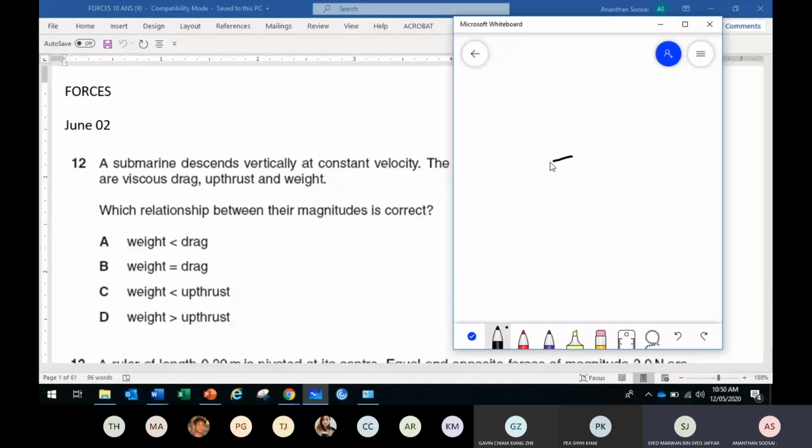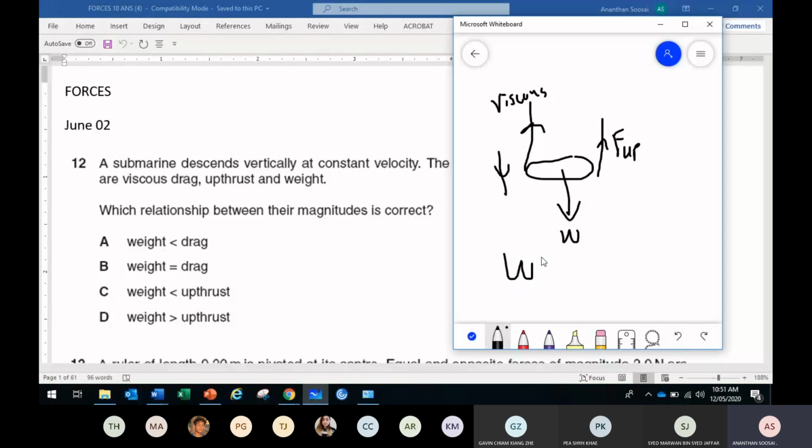The submarine is going down, so the force acting down is of course the weight. The upthrust is acting up, and the viscous drag is also acting up. Viscous force is like air resistance, acting up. So out of these three forces, of course, the weight is the largest, no doubt about that. Weight is the only force acting down.